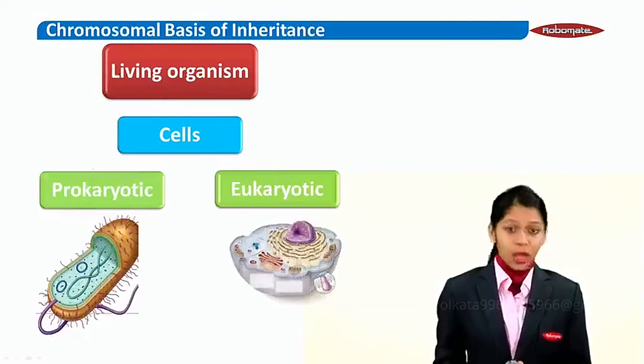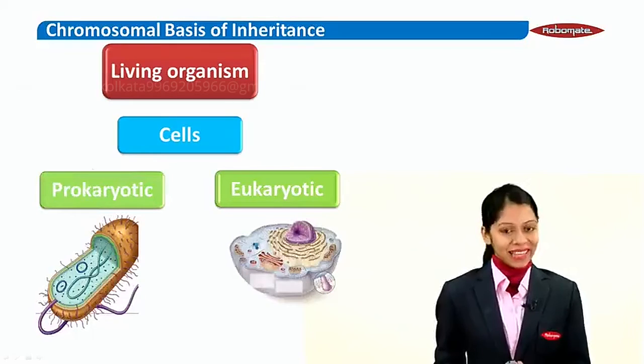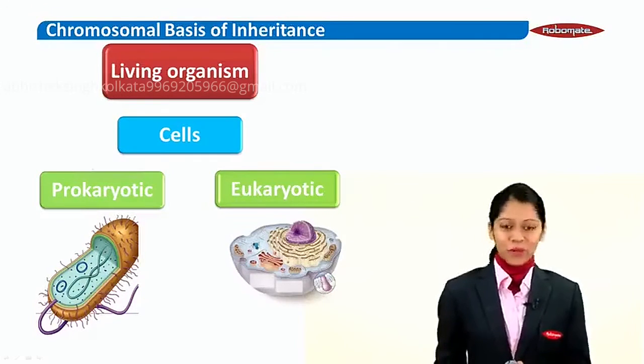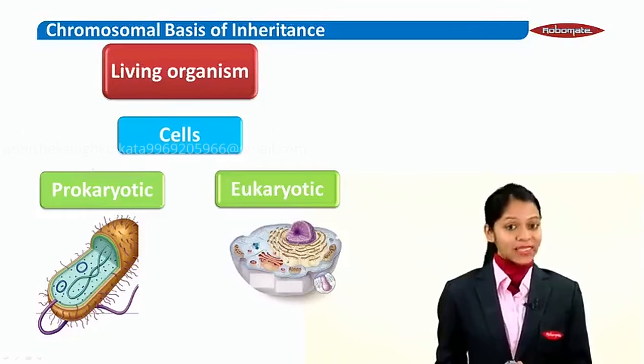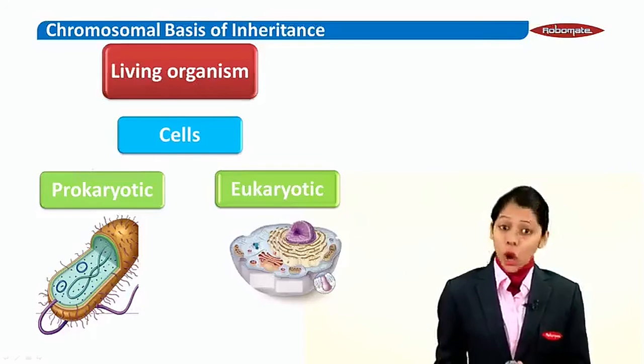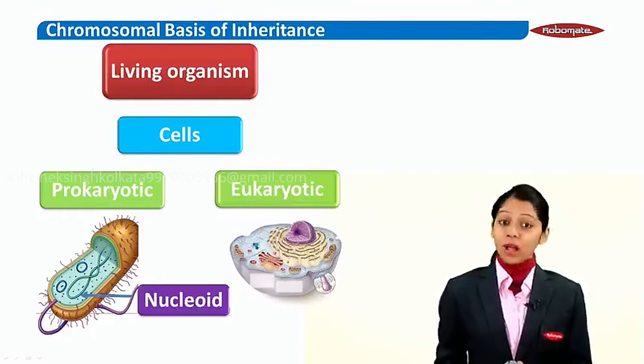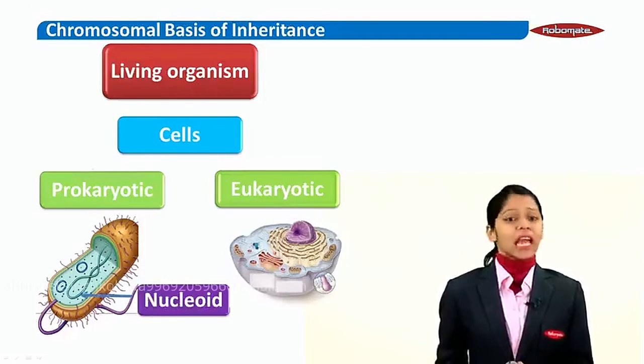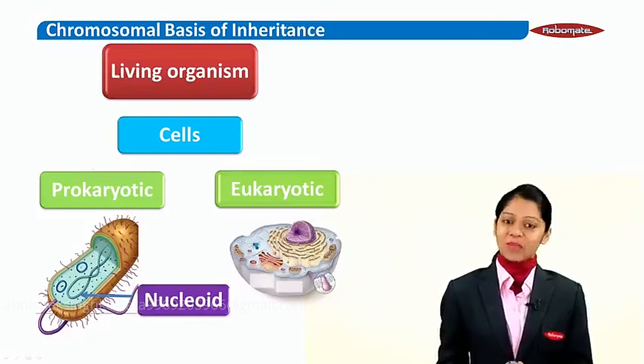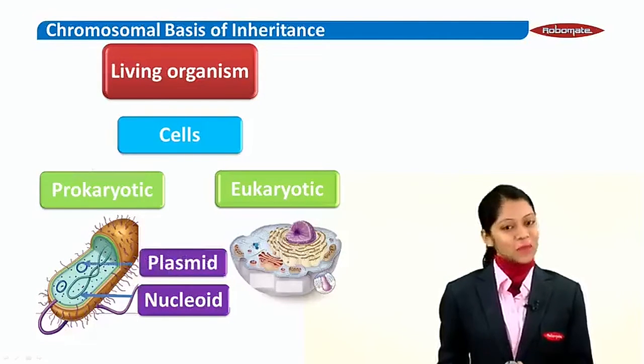These cells can be distinctly categorized into two groups, namely the prokaryotic cell and the eukaryotic cell. Now, what is a prokaryotic cell? A cell with a primitive nucleus. A eukaryotic cell is a cell with a well-defined nucleus. So, a prokaryotic cell does not contain a nucleus, but it contains what is called a nucleoid. Along with that, it also contains extrachromosomal genetic material, also known as plasmid.